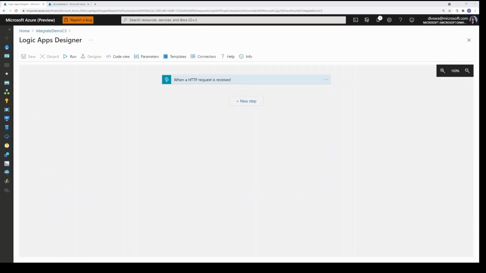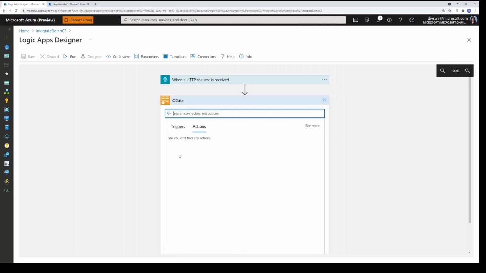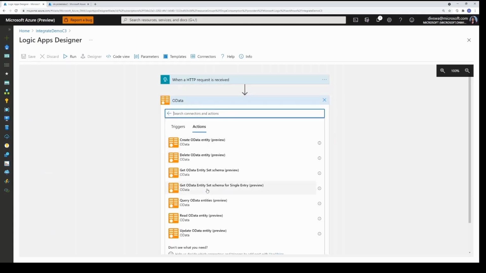In this demo, I would like to start with OData Connector that is currently in private preview. If you are interested to sign up for the private preview, I will be sharing link later in my slides. There are multiple actions available as part of this connector, which can be used either to read data from your application or to write or update the data into your application.